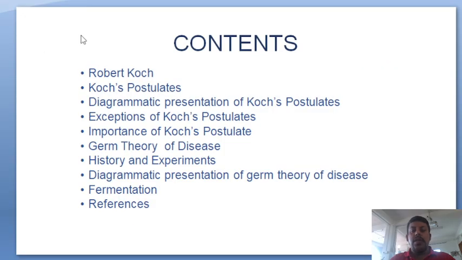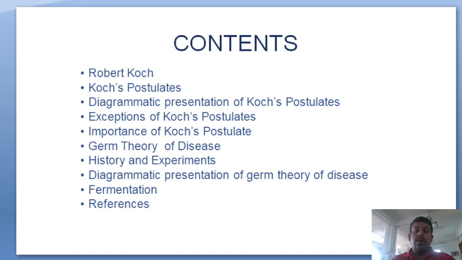First of all, contents. In the first content, we'll come to know about Robert Koch. Robert Koch was a very important microbiologist. It's about his Koch's postulates and how he explained them diagrammatically, his exceptions, importance of Koch's postulates, germ theory of disease, history and experiments, diagrammatic presentation of germ theory of disease, fermentation and references.